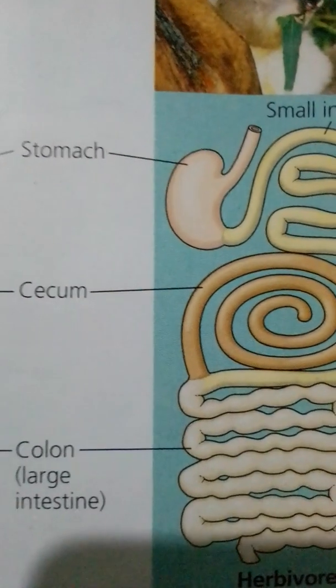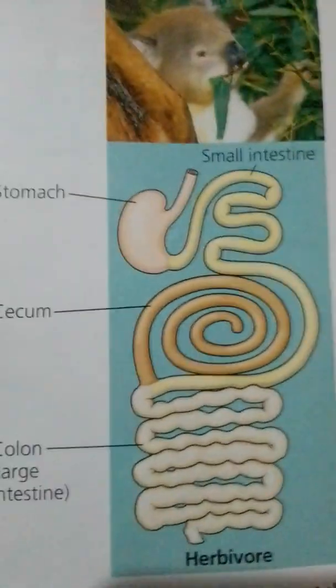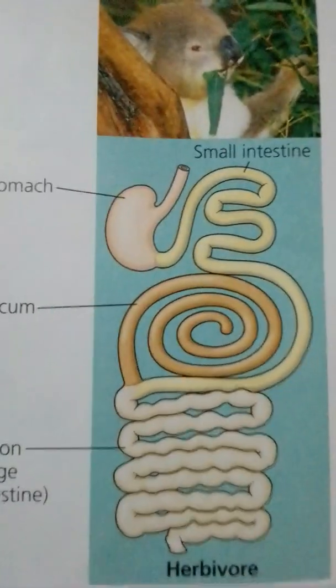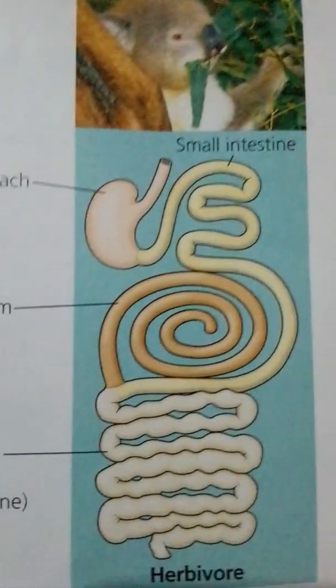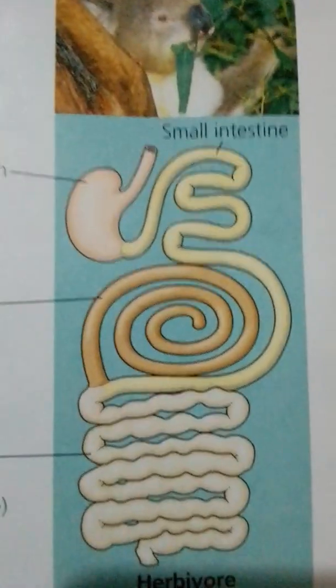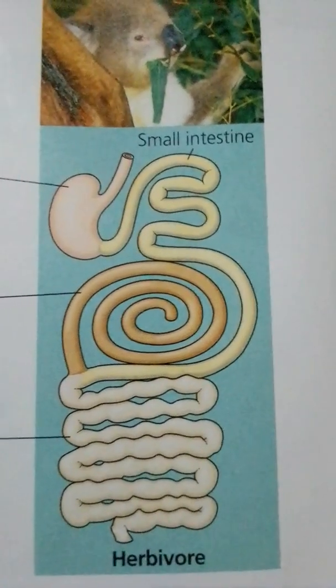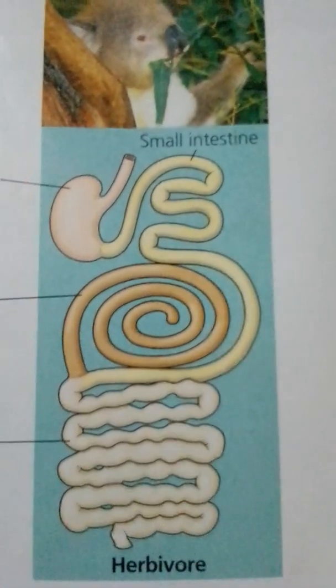Stomach and intestinal adaptations. Large expandable stomachs are common in carnivores, which may go for a long time between meals and therefore must eat as much as they can when they do catch prey. For example, a 200 kilogram African lion can consume 40 kilograms of meat in one meal.